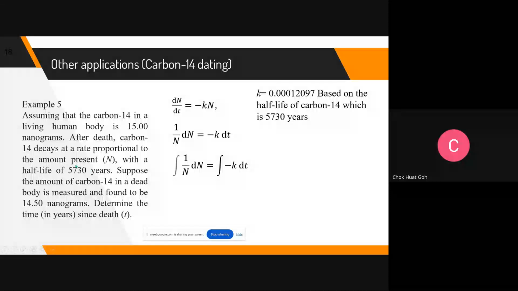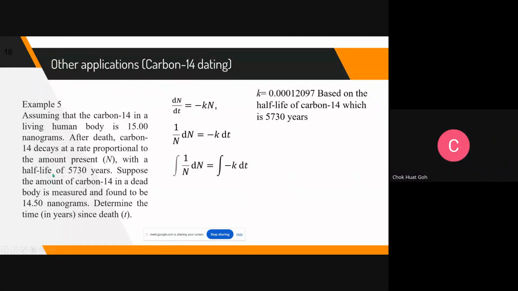This has to be established: the half-life of carbon-14. Decay means it keeps reducing. Carbon-14 keeps reducing after a person dies. While alive it is 15 nanograms. Upon death, it decays, decreasing. So the rate of change of the amount present, where N is the amount of carbon-14, is dN over dt, proportional to N, the amount present. We put a negative k here because of decay.